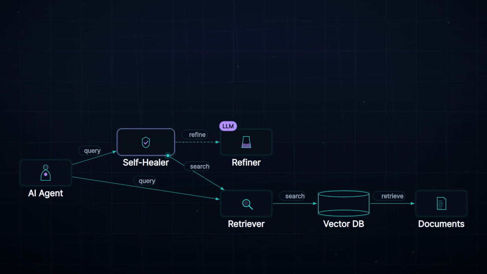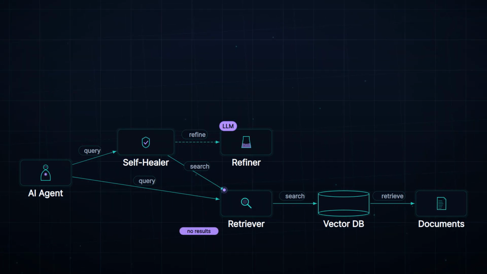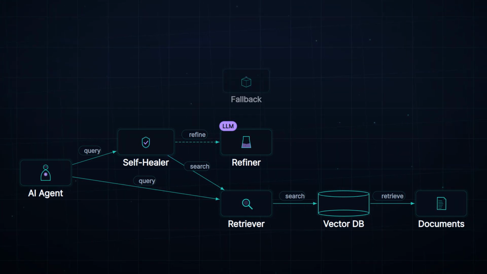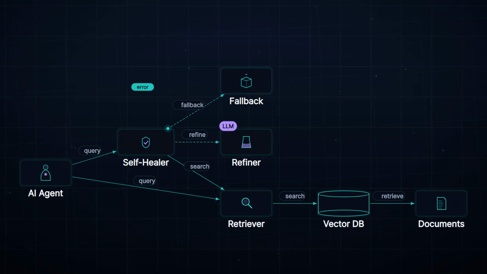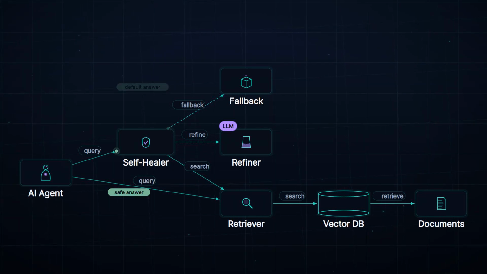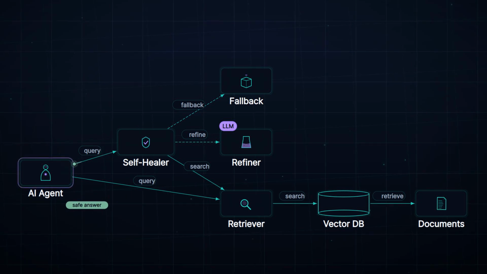Even with self healing, sometimes retrieval fails entirely. The self healer tries again but gets no results. When retrieval fails, the self healer triggers the fallback component. The fallback returns a safe default answer to the self healer, which forwards it to the AI agent.